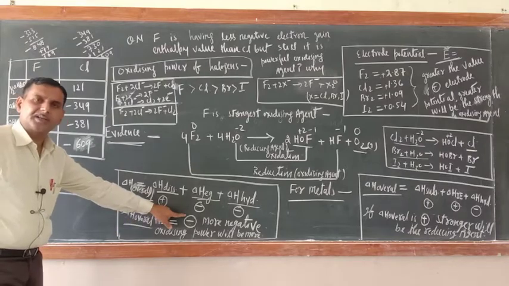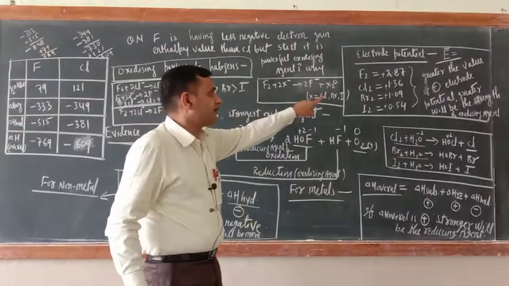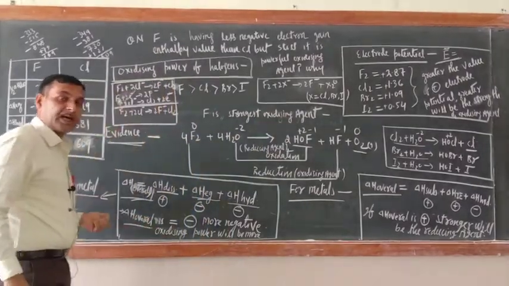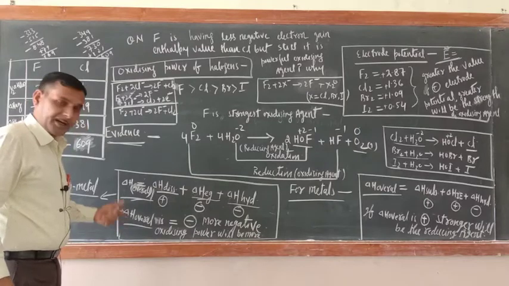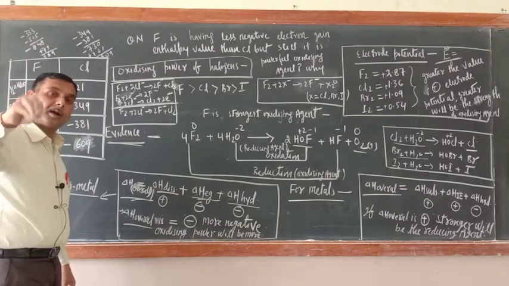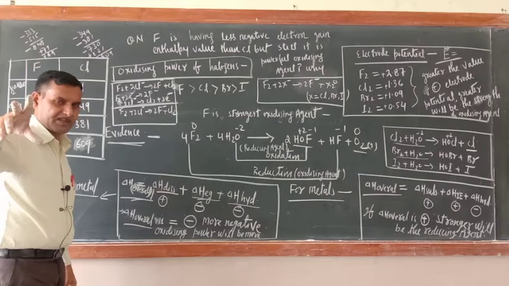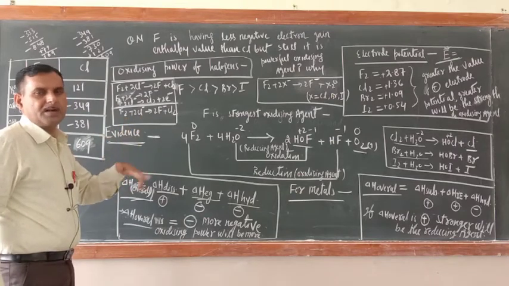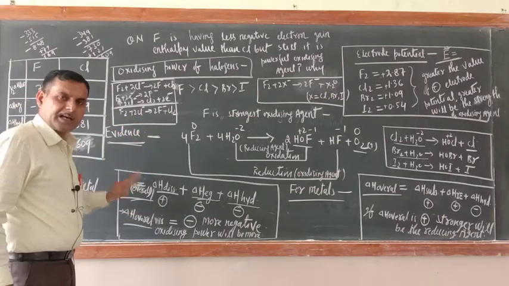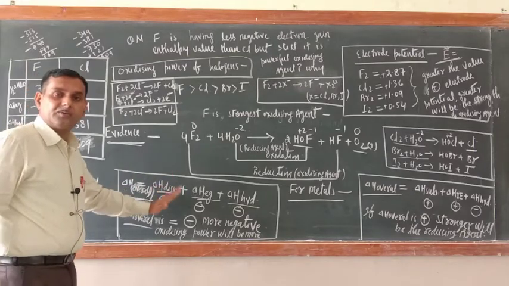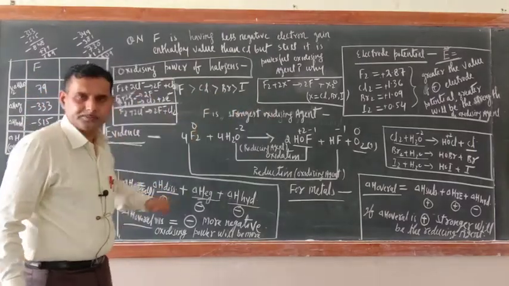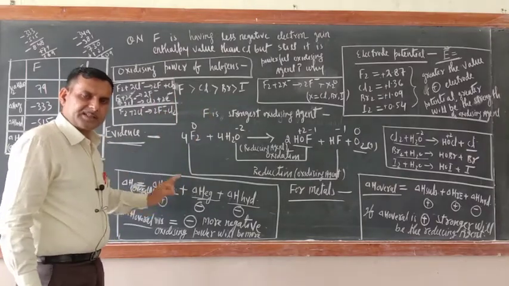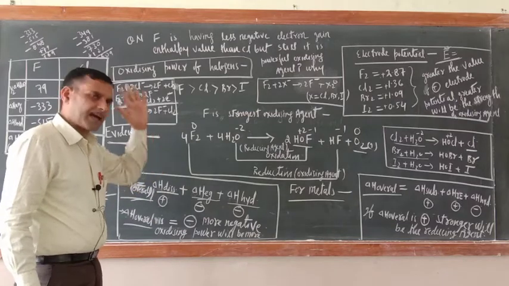So for the non-metal case, delta H overall is negative, that is why their electrode potential value is positive. You may ask, sir, why is electrode potential positive while their delta H overall is negative? Actually, this depends upon the Born-Haber cycle. Last year I taught you the Born-Haber cycle. So right now just remember this one. In d-block elements also it is there, and I will clarify it there. If delta H value is negative, then electrode potential value will be positive. In the next unit it is there, and it is determined on the basis of the Born-Haber cycle.